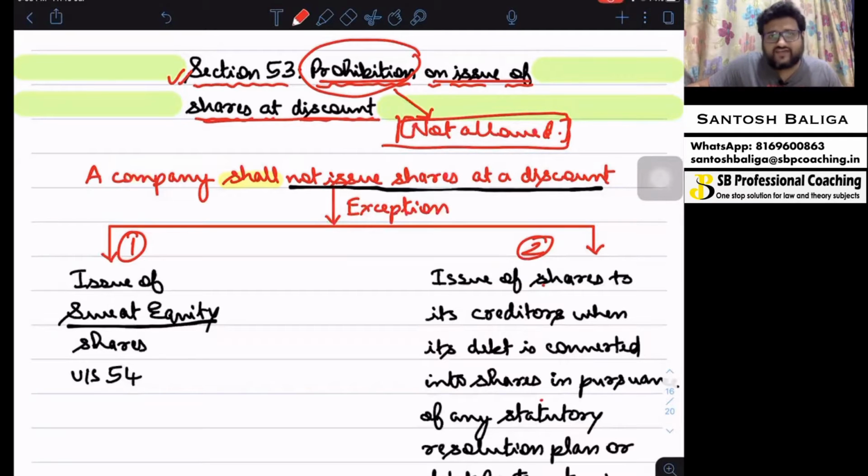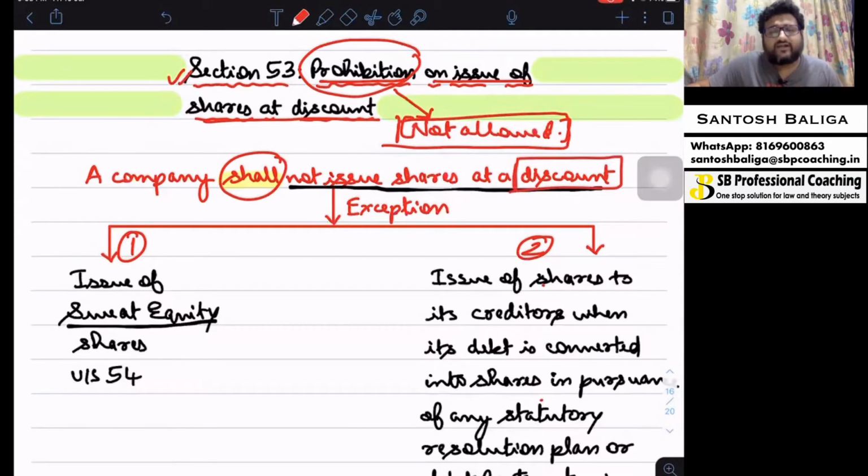Whereas issue of shares at premium is allowed as per section 52. So coming to section 53, the company shall not issue shares at a discount. This is the crux of section 53.